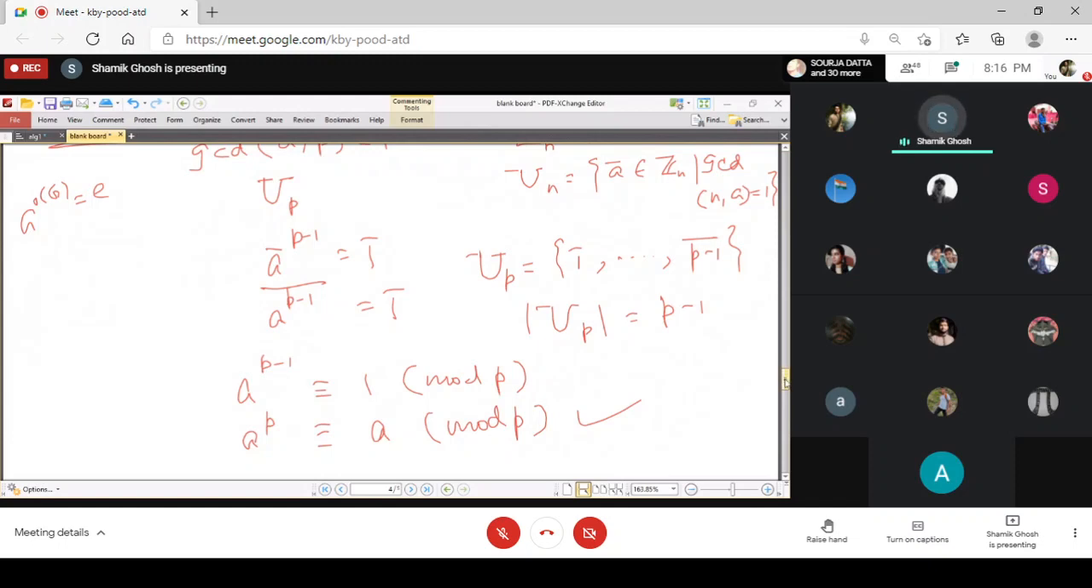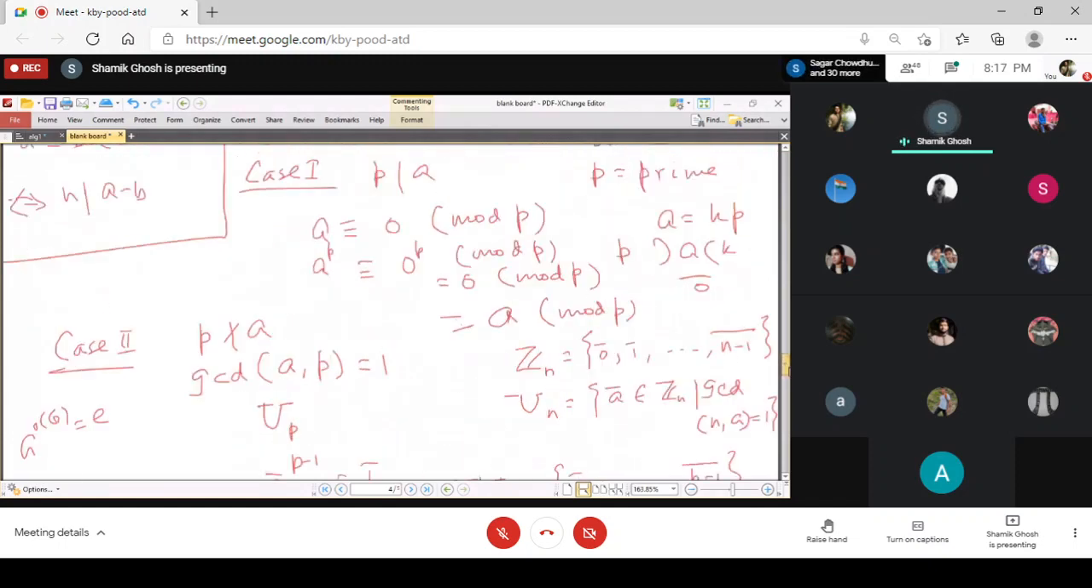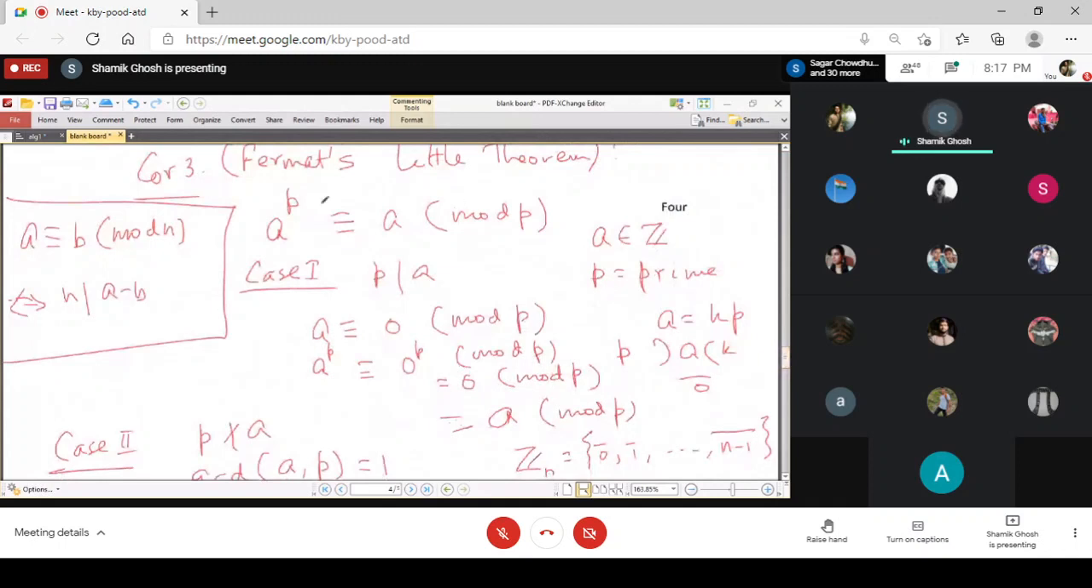So to prove Fermat's Little Theorem, we prove it in two parts. We have to show that for every integer a and every prime p, a to the power p is congruent to a mod p. The first case is p divides a, so a is a multiple of p. If you divide a by p, you get the remainder 0. So a is congruent to 0 mod p, and a to the power p is again congruent to 0 mod p. So a to the power p is congruent to a mod p in this case.